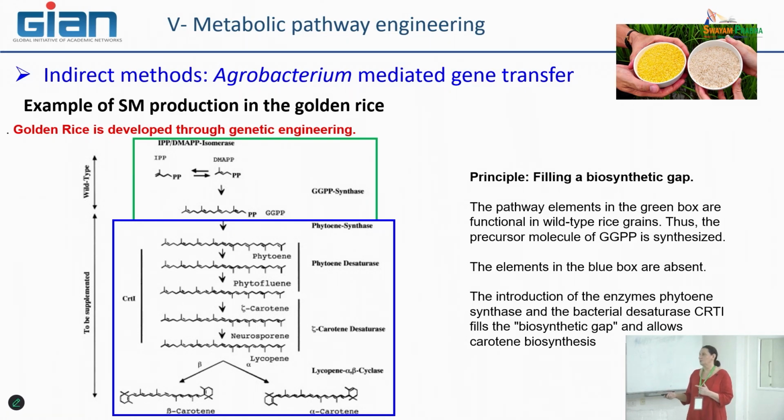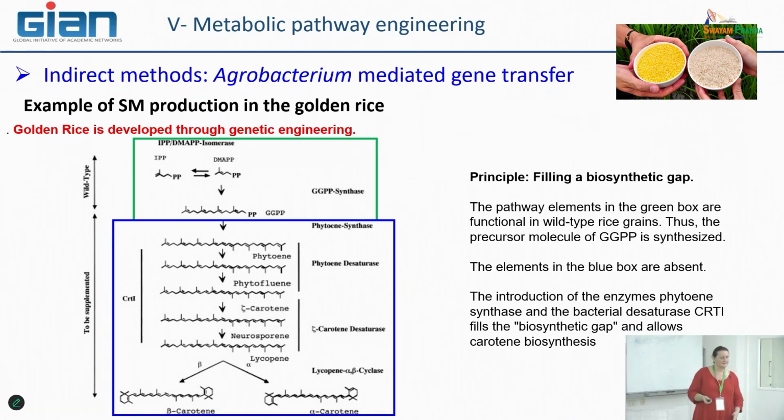Lycopene can then be taken in charge by the lycopene beta cyclase in order to make the cyclization of 2 rings at both extremities of the polyterpene, producing the 2 isomers of carotene, beta and alpha carotene. That is the short pathway that is missing in rice seed to produce specifically this metabolite. So the idea was to introduce phytoene synthase, phytoene desaturase, this other activity too, and lycopene cyclase.